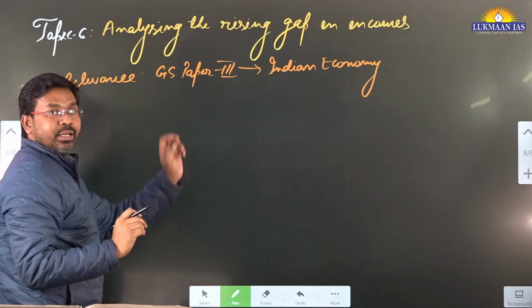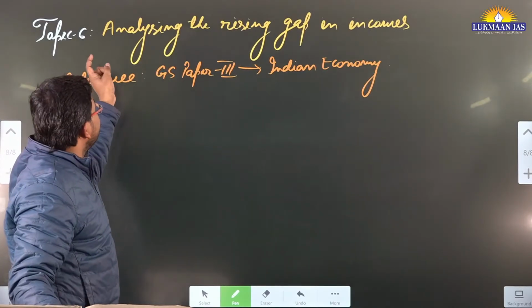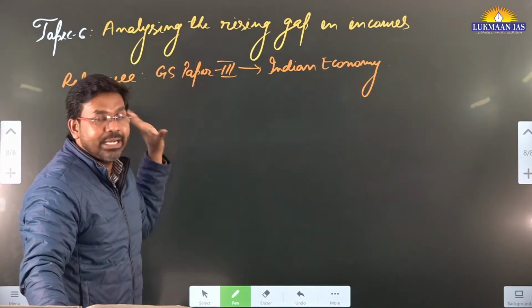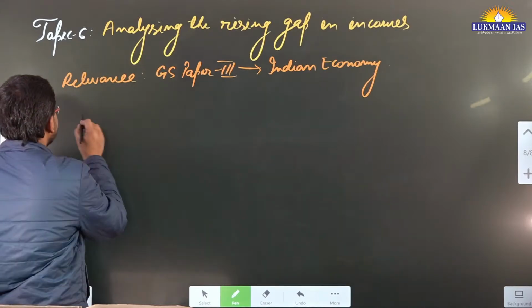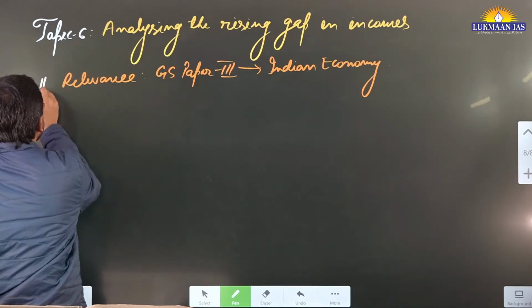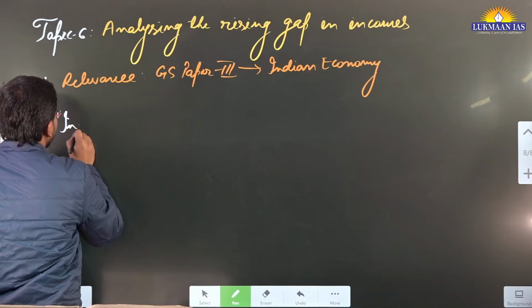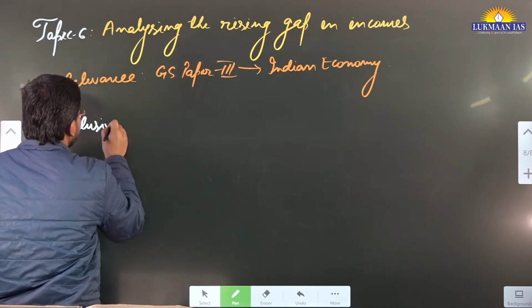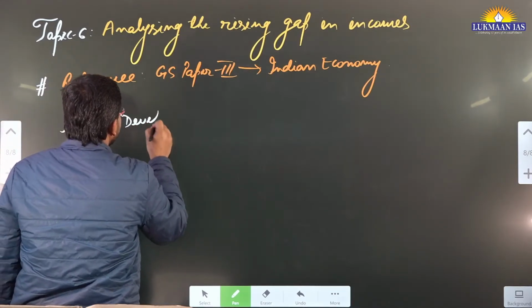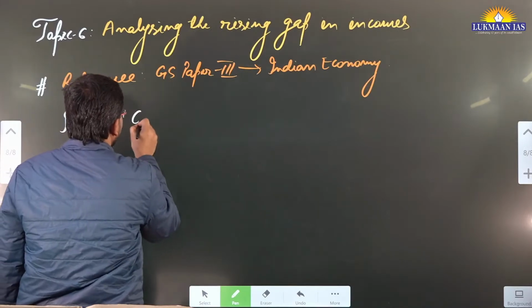Here in this article, they are analyzing the rising gap in incomes. This topic is related to inclusive growth or inclusive development.